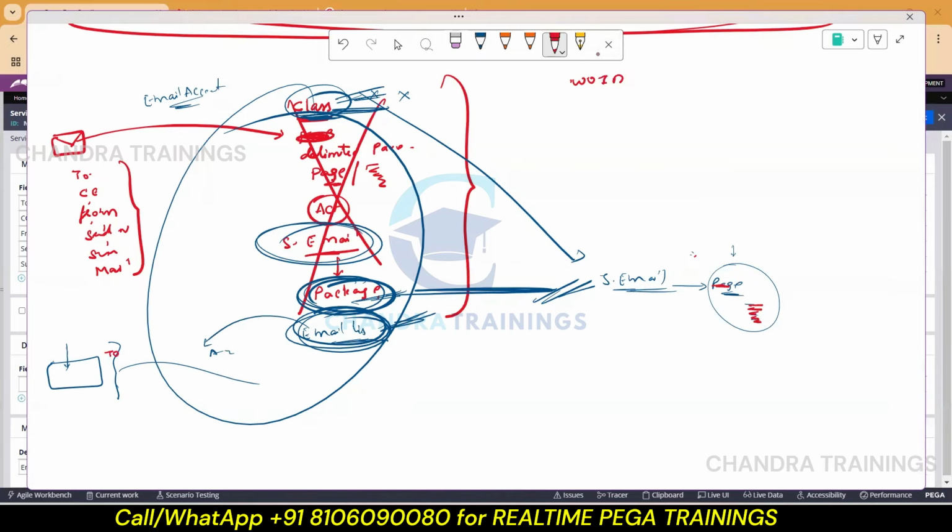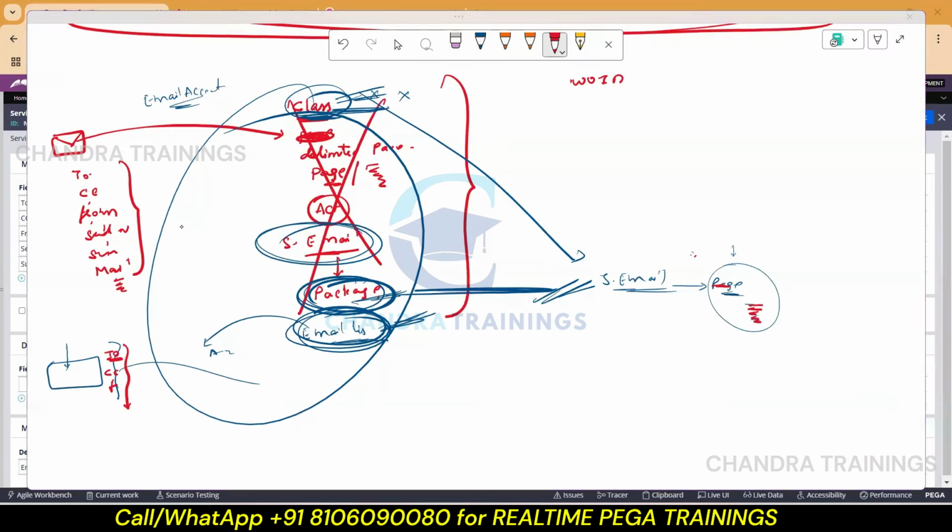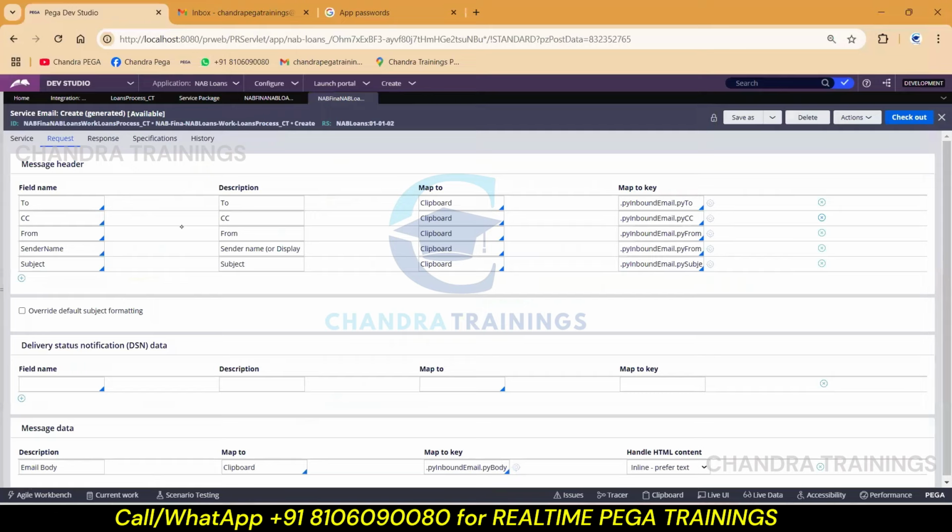So whatever the to address, CC, from, you are getting it from the email. As I told you, these are kind of important, and even the mail body also. And something extra, if you wanted to capture like CC or BCC or attachments, you can click on plus and add the things. So these important things, whatever we are getting, those are to be parsed and have to be mapped to some properties, right?